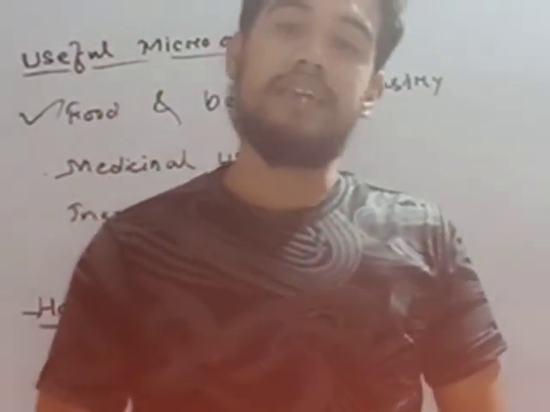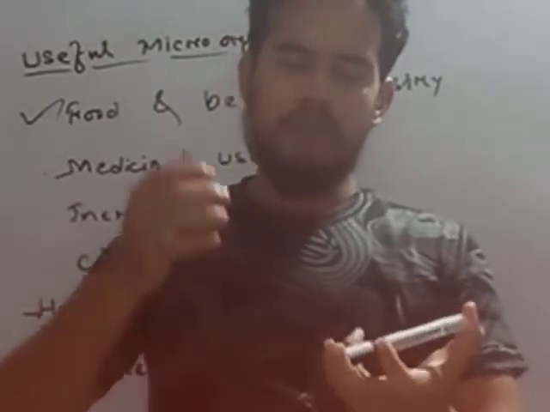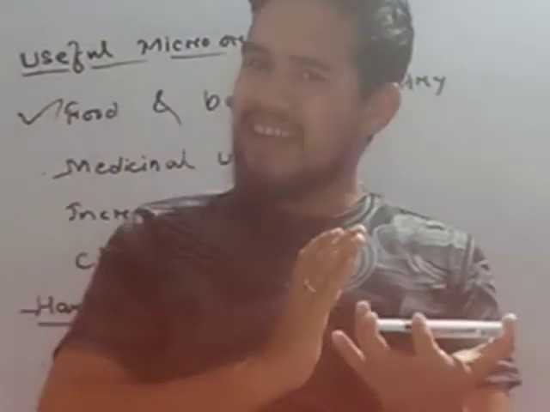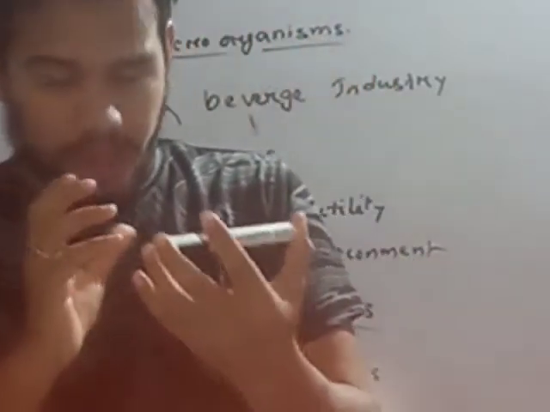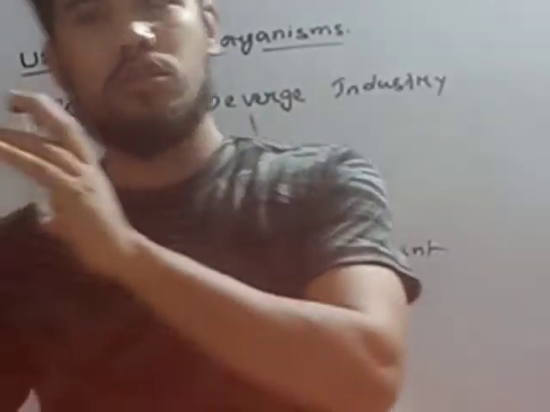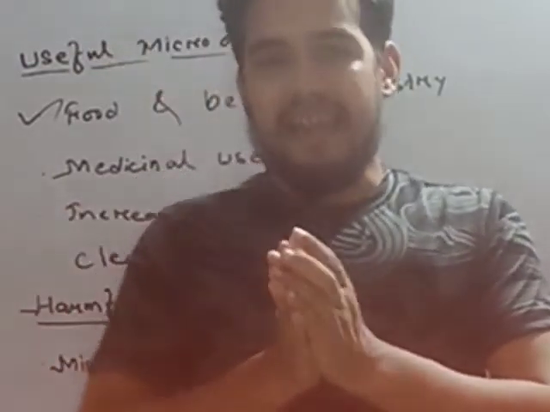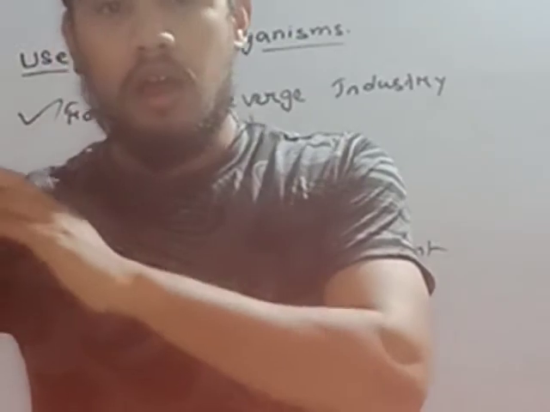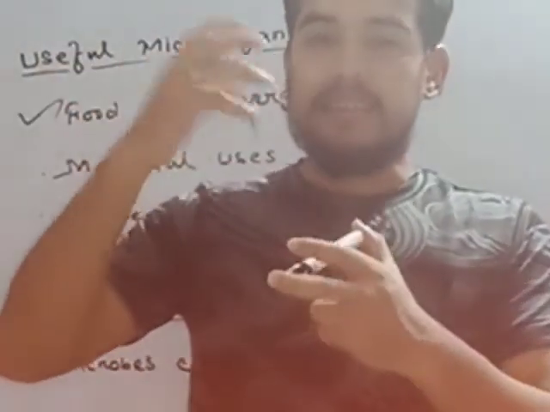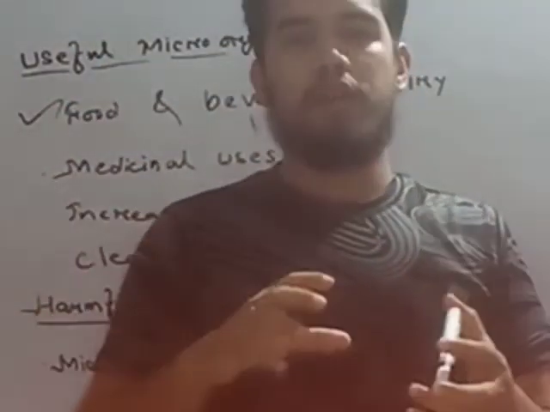A vaccine contains disease-causing microbes which are either dead or weakened, and if we inject the vaccine into a diseased person, then the vaccine fights against the disease-causing microbes inside the body.